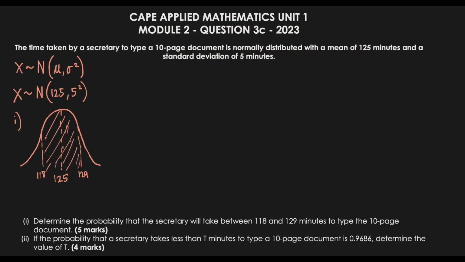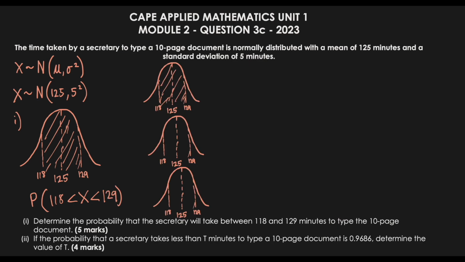Remember, if you know anything about normal distribution, this entire chart would be representative of a probability of 1. So if we walk this out and go through the charts, we should be able to figure out the probability of this section here. When we do questions like this, we have to walk them out in parts. This is telling us that we want a probability of the variable x being more than 118, but still less than 129. So essentially we want to get this section.